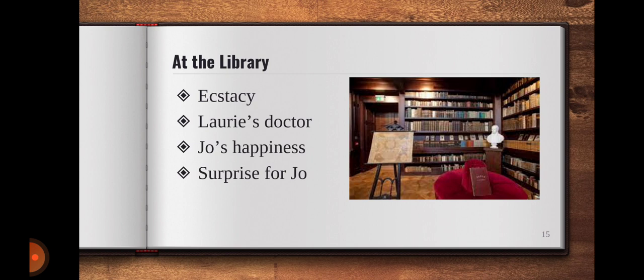When they are at the library, there's a knock on the main door of the mansion. Joe is suddenly alert. So Laurie says, I guess it is my grandfather. Joe says, okay, let that be. I'm not afraid of your grandfather. Constantly, she is trying to say, I'm not afraid of your grandfather, very casually.